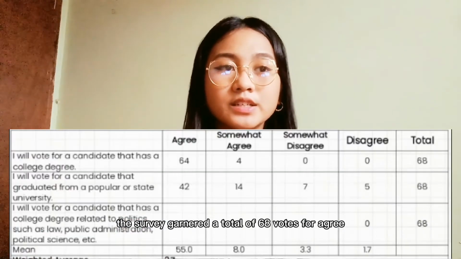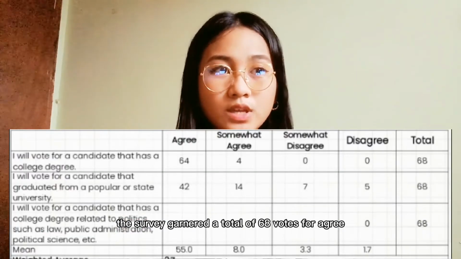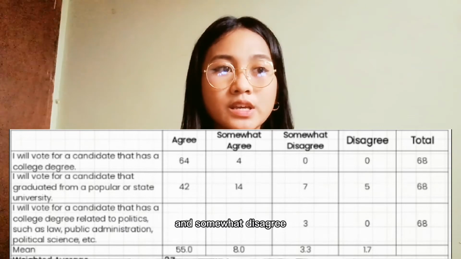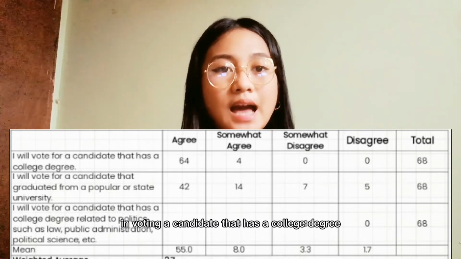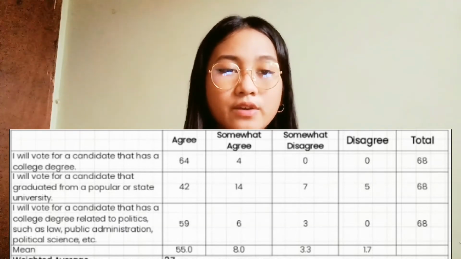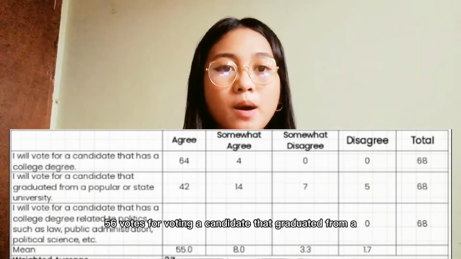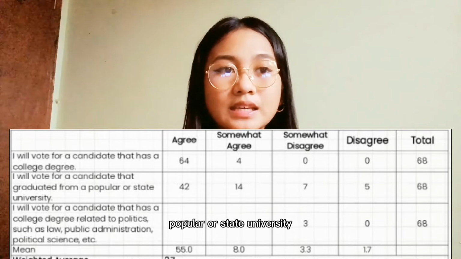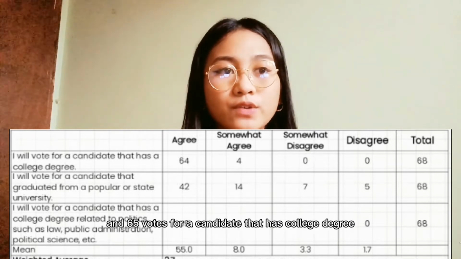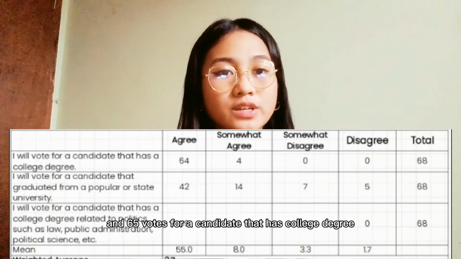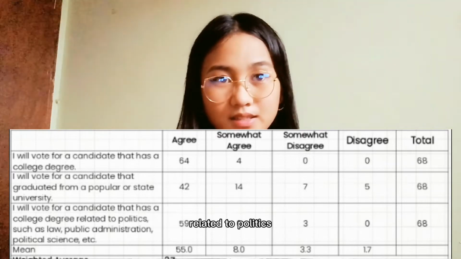The survey garnered a total of 68 votes for agree and somewhat disagree in voting for a candidate that has a college degree, 56 votes for voting for a candidate that graduated from a popular or state university, and 65 votes for a candidate that has a college degree related to politics.